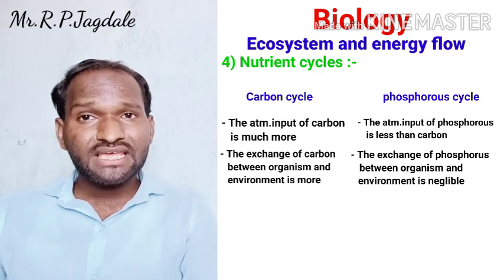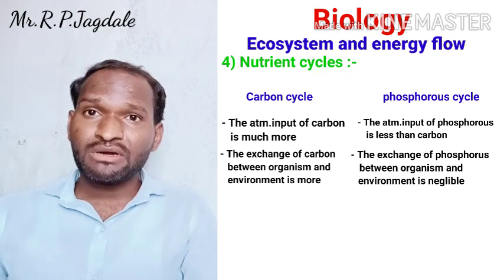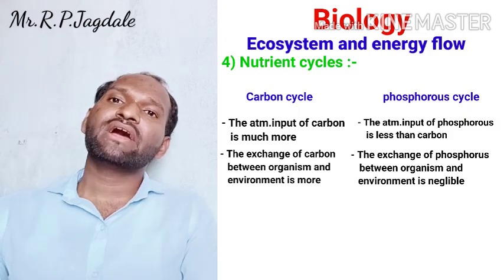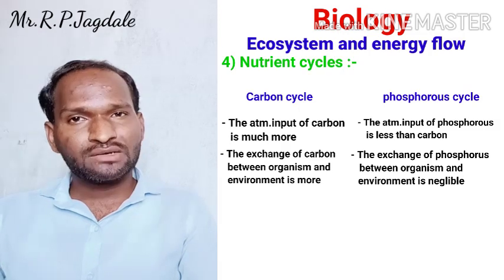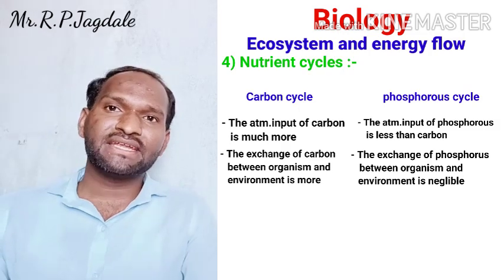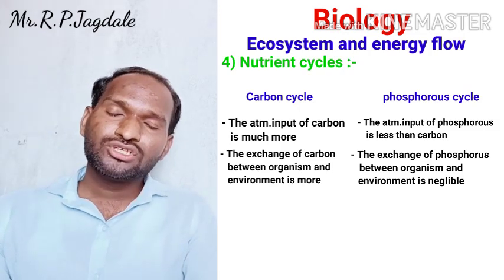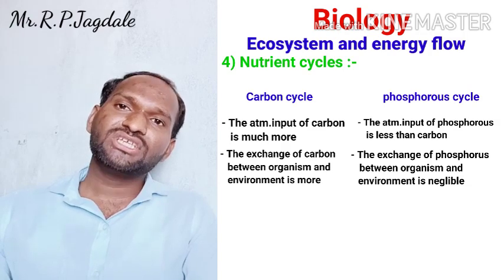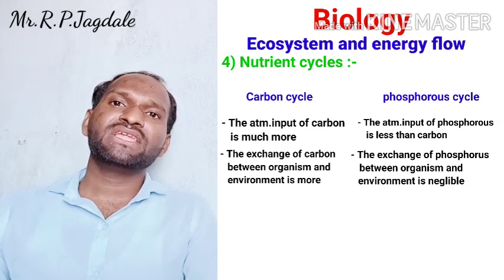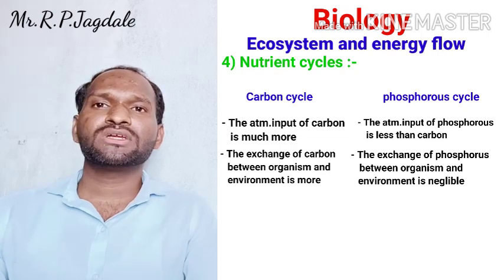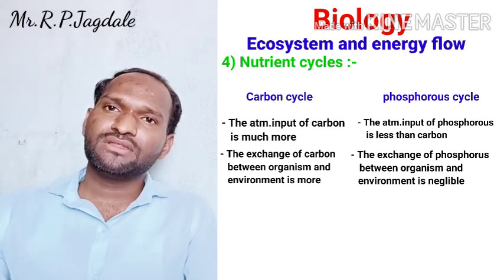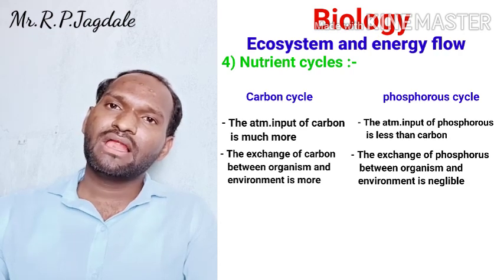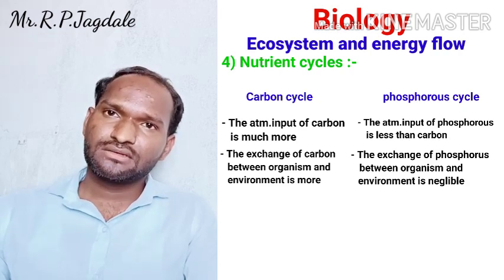But in the carbon cycle, you can see carbon enters the atmosphere by human use and industries. Again, from the atmosphere to the animal it takes place by using the plant. So the exchange of carbon between the organism and environment is much more in the carbon cycle. So this is about the difference between the carbon cycle and the phosphorus cycle.